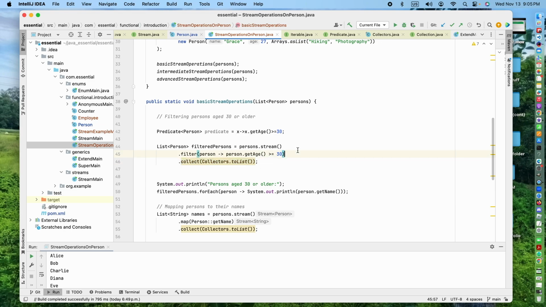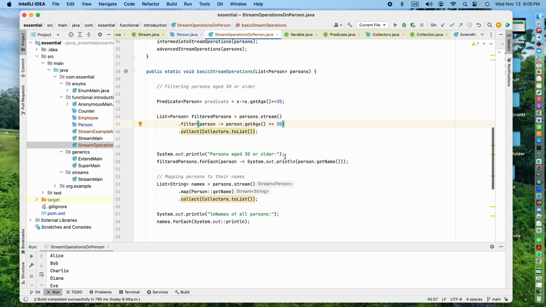Then once I finish this, we can do a System.out if you like. So this is the filtered person list. Then forEach, the filtered person list is an array, and the array has a forEach method. The forEach method takes a consumer, which is this one. Then you print the person.getName.